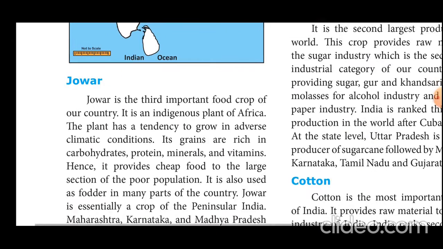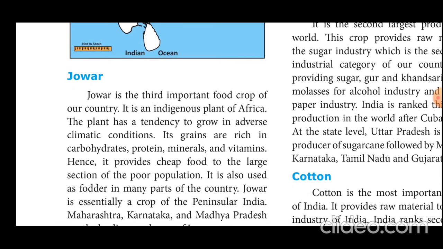Another one, jowar. Jowar is the third important food crop of the country. It is an indigenous plant of Africa. Rice is the indigenous crop of India, and jowar is the indigenous crop of Africa. The plant has a tendency to grow in adverse climatic conditions. Its grains are rich in carbohydrates, protein, minerals, and vitamins. Hence, it provides cheap food to a large section of poor people. So this is one of the nutritious crops.